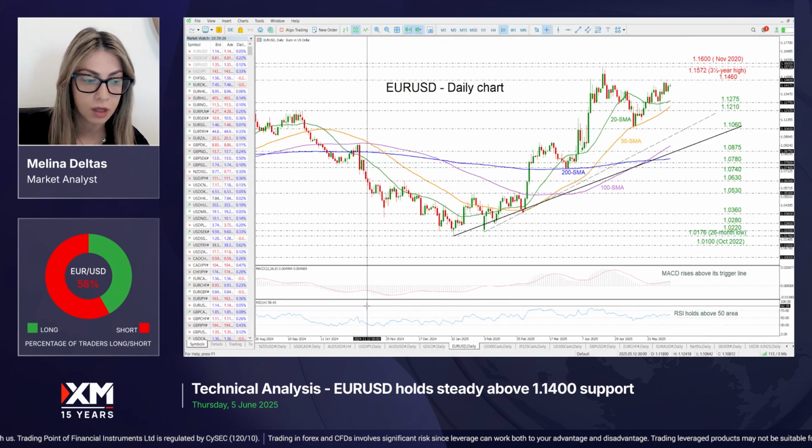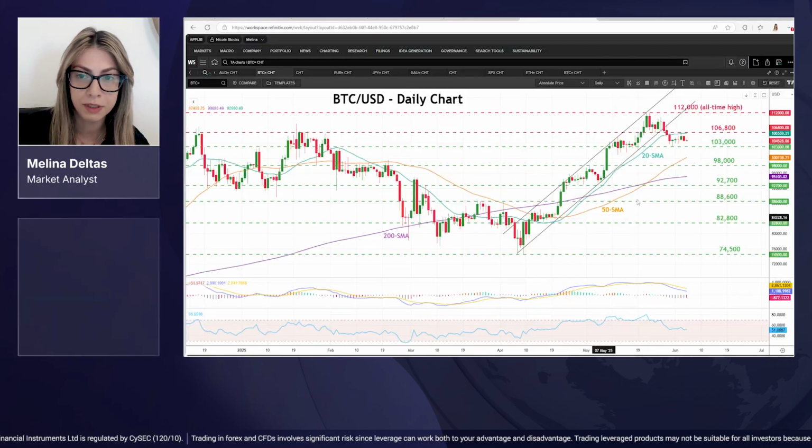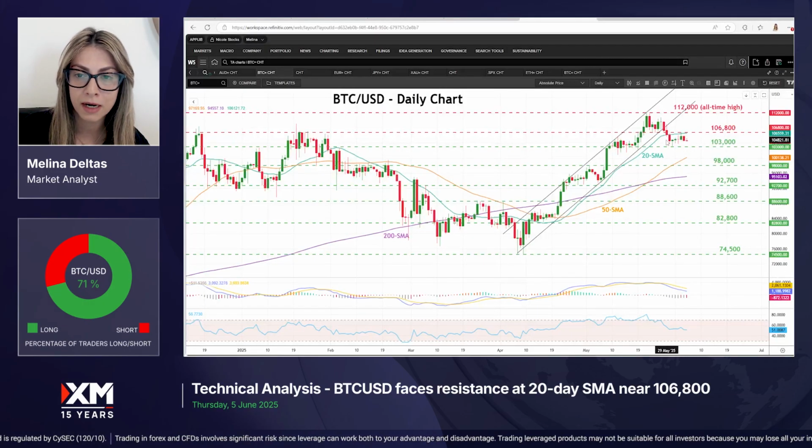Also, now having a look at Bitcoin, we can see that the market is weakening its movement. The price found strong resistance near the 106,800 level, and the price may retest the 103,000 support. Also here, the 2-day SMA lies near this resistance, so it may be a tough obstacle to overcome.